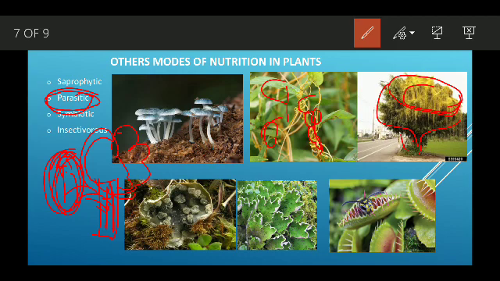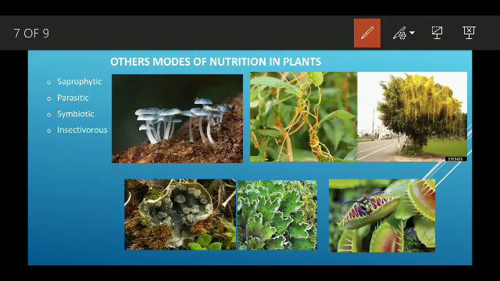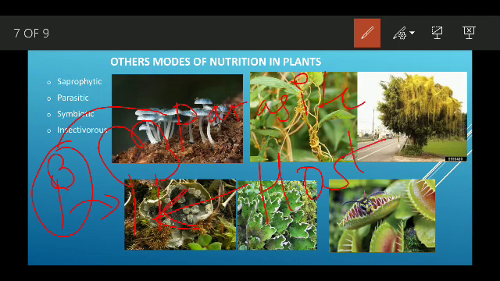One more thing to remember here: this is the bigger plant, and the plant that is deriving its food from the other plant is called a parasite. The plant that is providing the food is called a host. You need to remember that here only the parasite is getting the benefit.